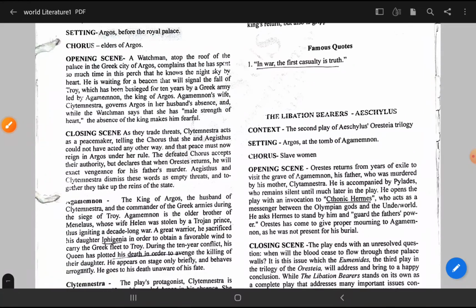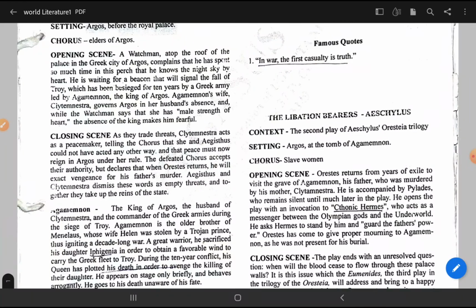These are also important. In the opening scene, a watchman atop the roof of the palace in the Greek city of Argos complains that he has spent so much time on this perch that he knows the night sky by heart. He is waiting for a beacon that will signal the fall of Troy, which has been besieged for 10 years by the Greek army led by Agamemnon, the king of Argos.